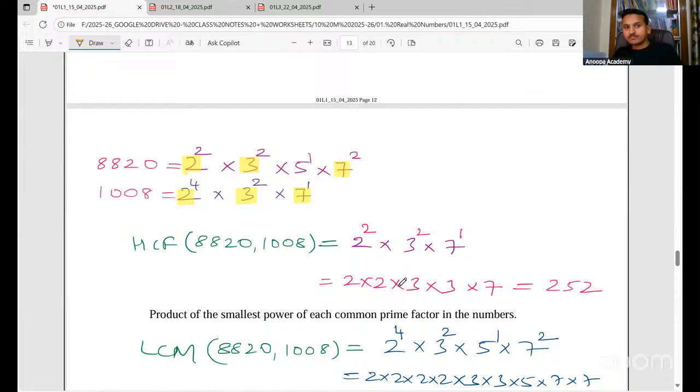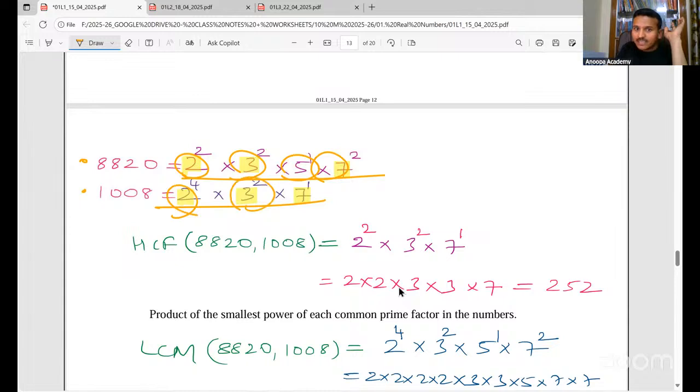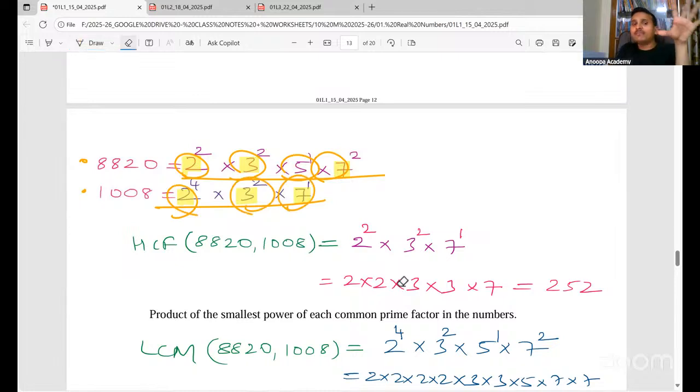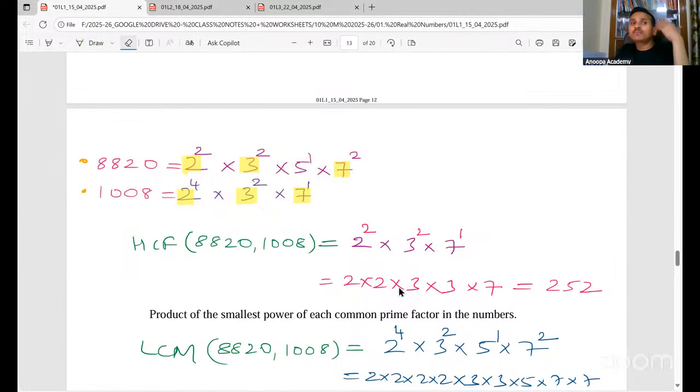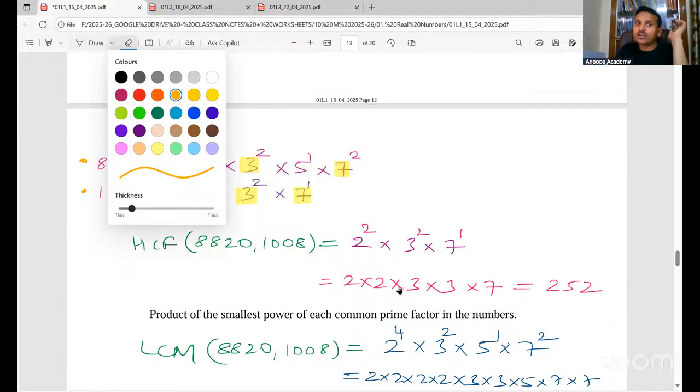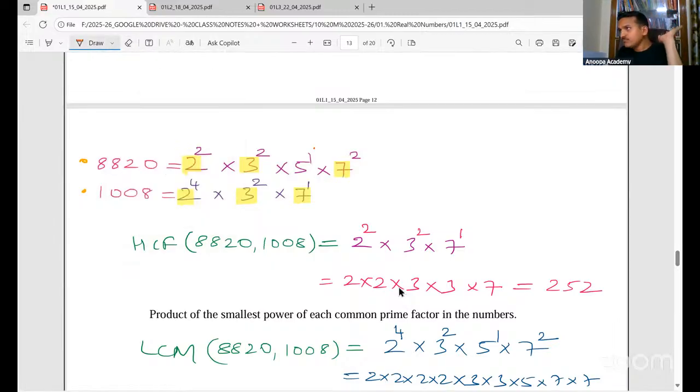Now, I wrote those two numbers as a product of primes. You see, only prime numbers we have: 2, 3, 5, 7, 2, 3, 7. So these are prime numbers, right? That is why it is called prime factorization. Now I want to find the HCF.